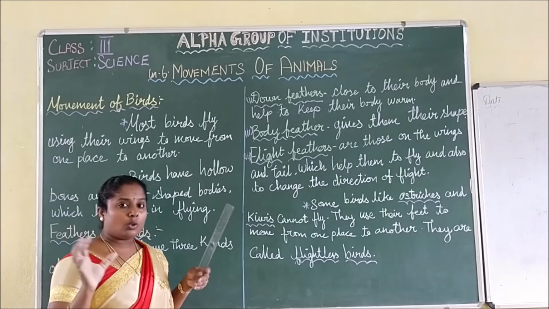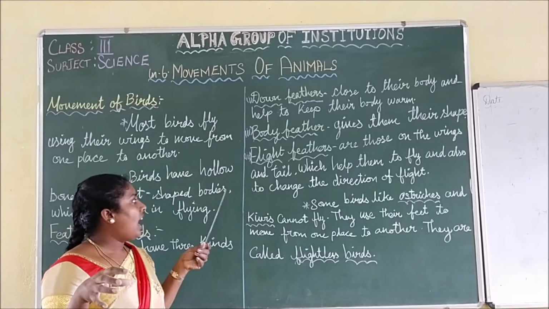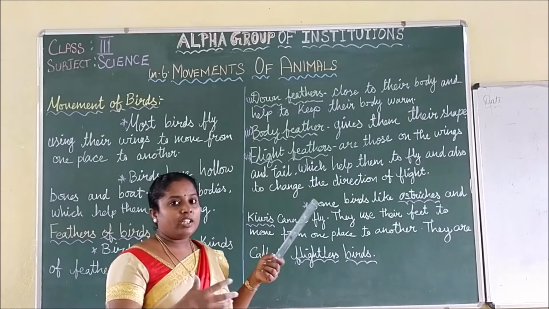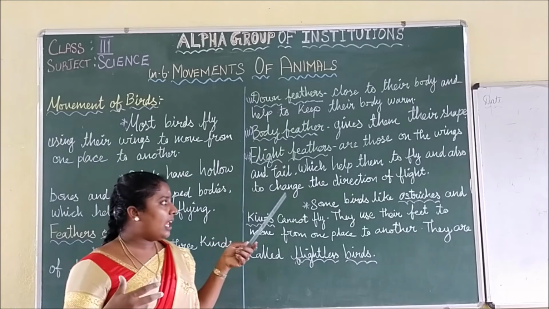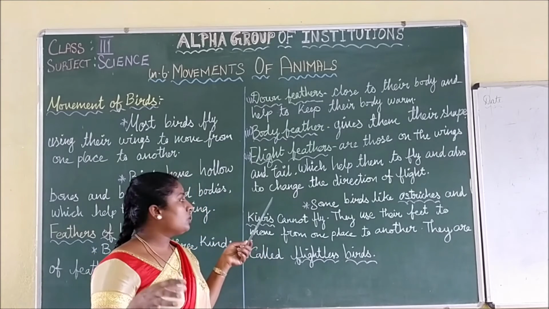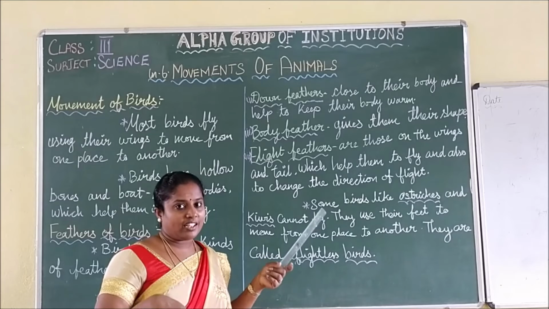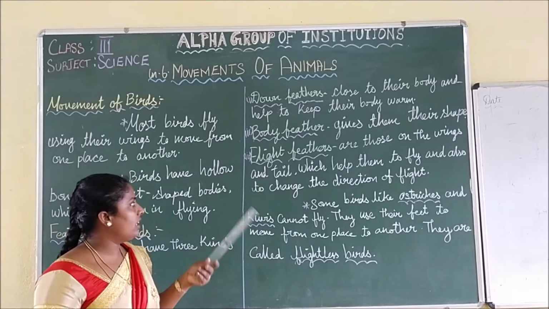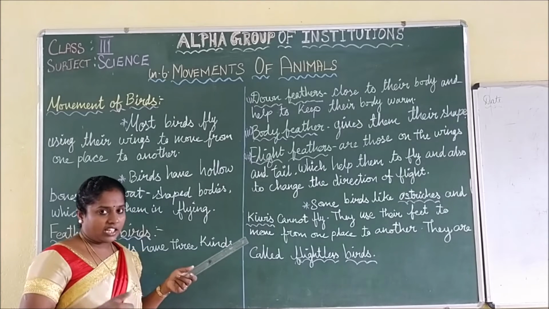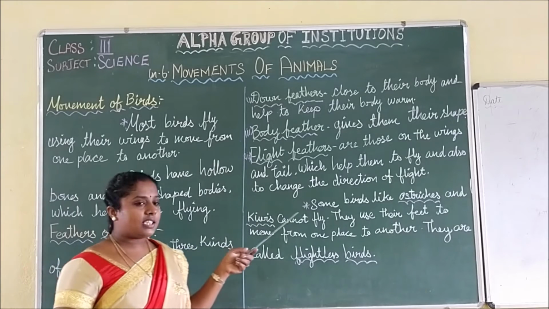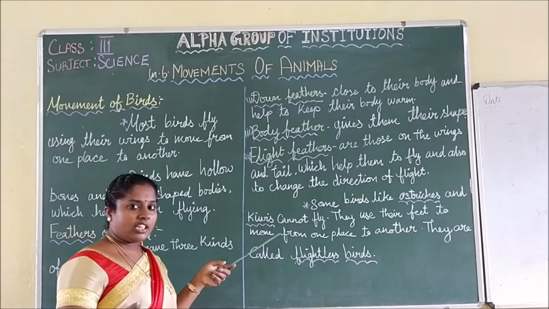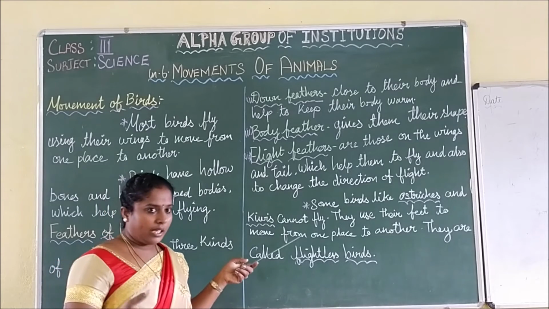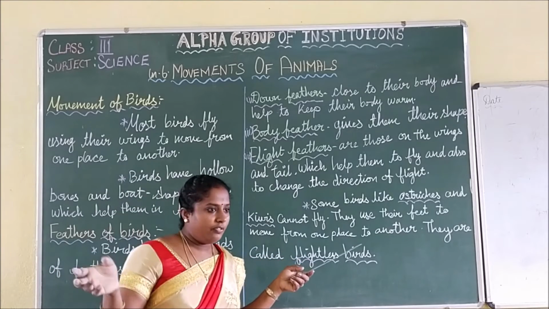Flight feathers are on the wings and on the tails, and help in changing the direction of the flight.